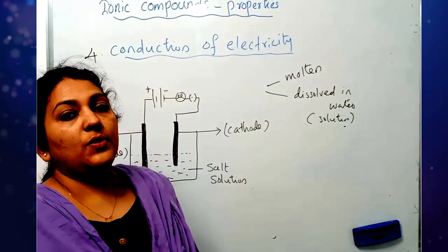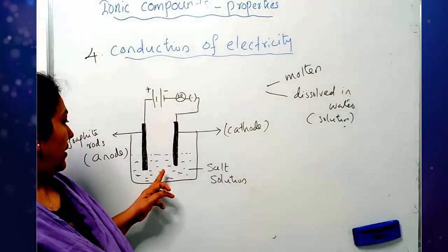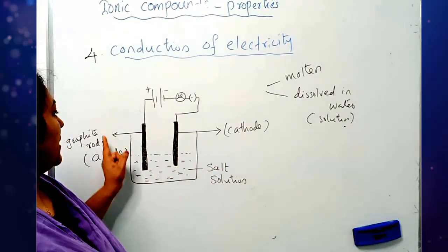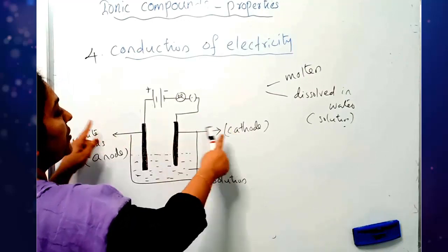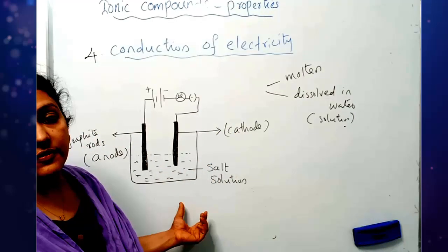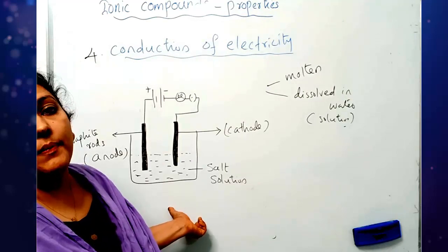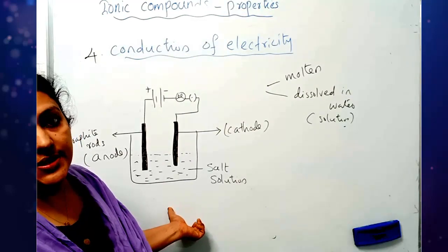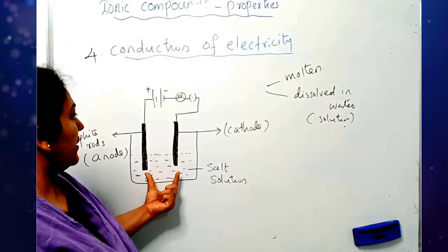To prove that, we have an experiment here. You can see a salt solution taken in a container, and two graphite rods. What is the speciality of graphite? Graphite is a form of carbon, and it can conduct electricity. They are very good conductors. So two graphite rods are taken.